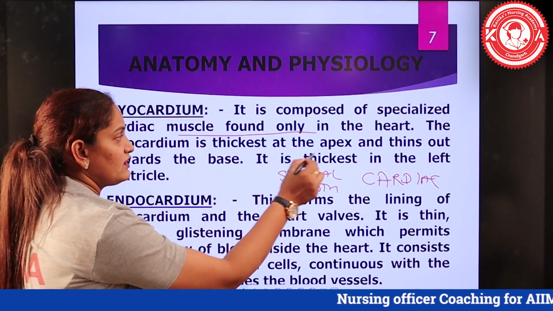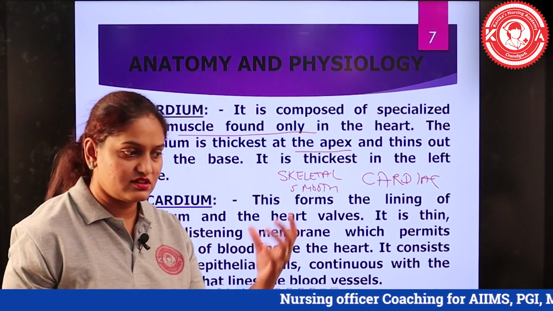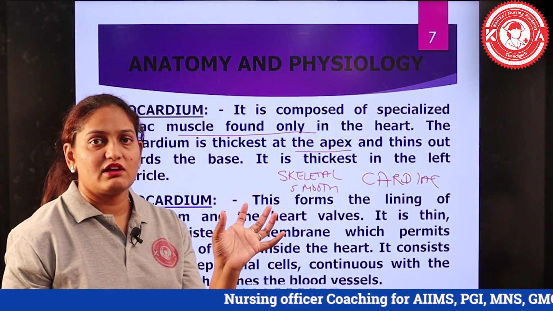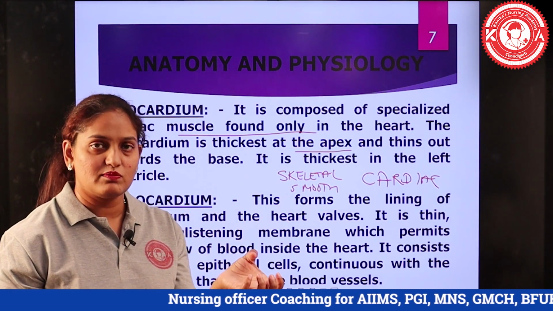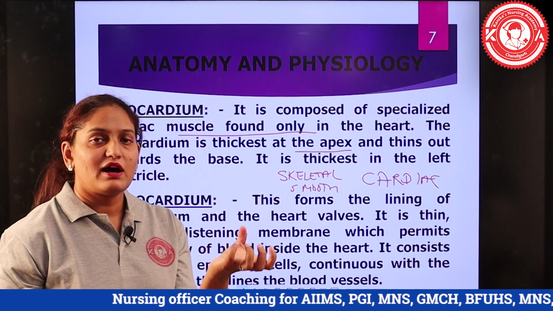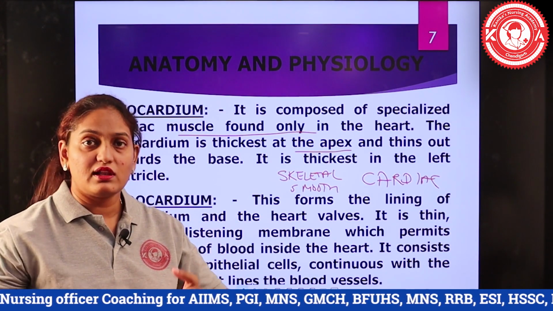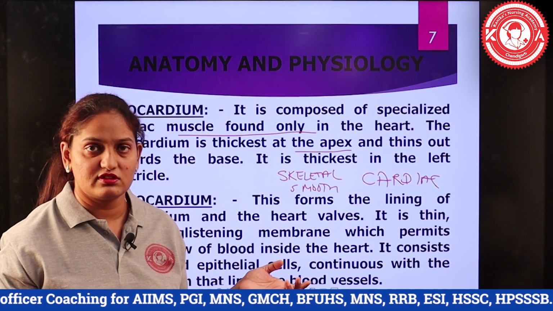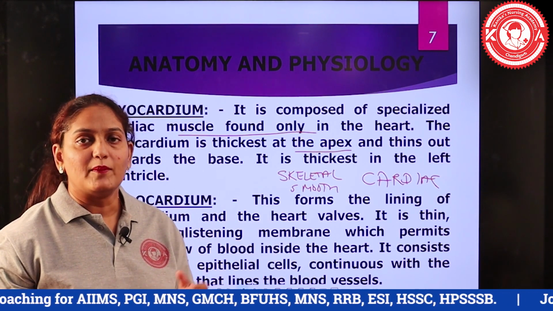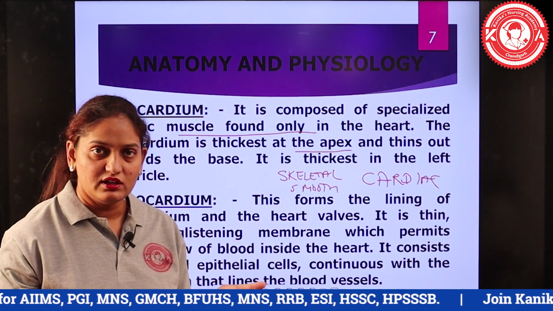The myocardium is thickest in the apex region. The lower region is where the myocardium is thick, because the lower part is the ventricular area, and the ventricles have the larger role to play, since they pump blood out of the heart.